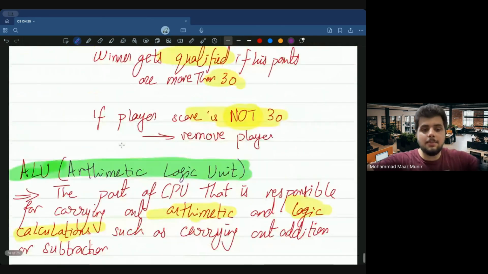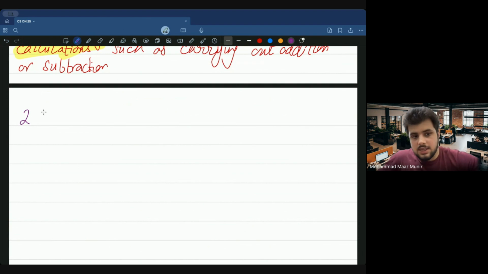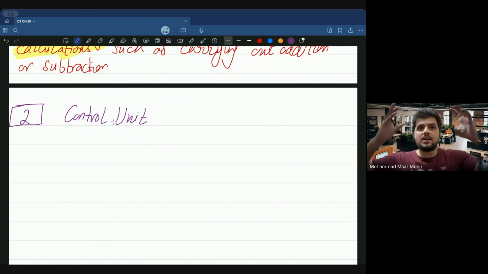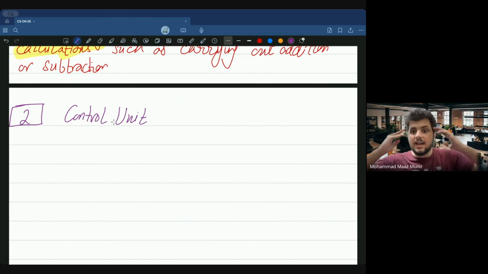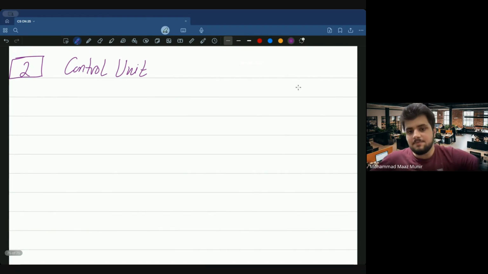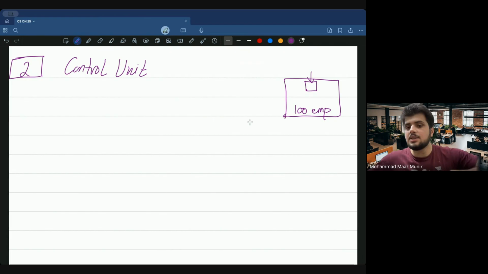But we need to discuss three main things. The second part is basically known as the control unit. The control unit, by the word, should give you a hint. It is sort of a headquarters within our brain that is dealing with what? Controlling people, controlling my mind, controlling the whole computer. Maybe my brain is, let's say, a big company. Inside the company we might have 100 employees, but at the top there is one person who is known as... it's also part of, what we are studying comes under your CPU.